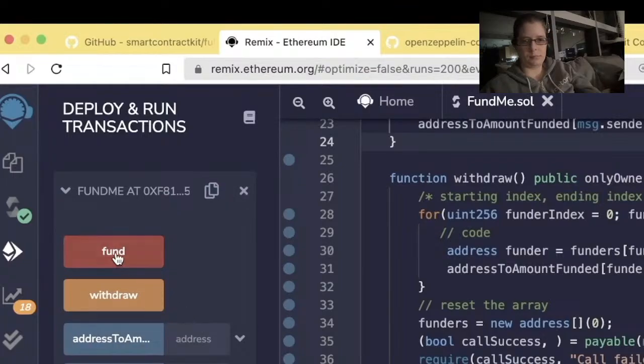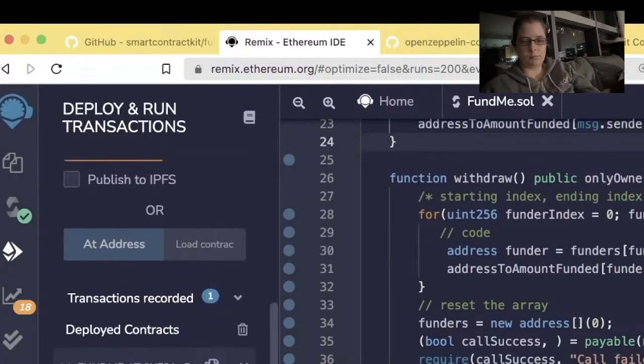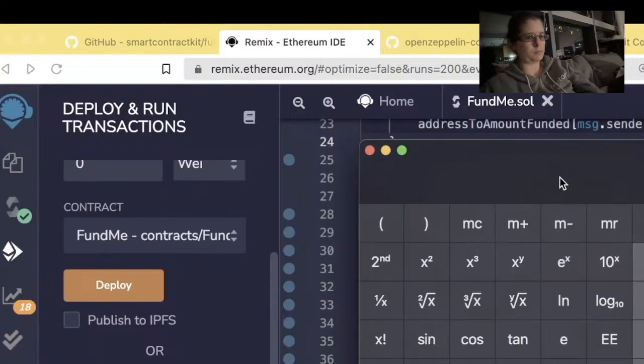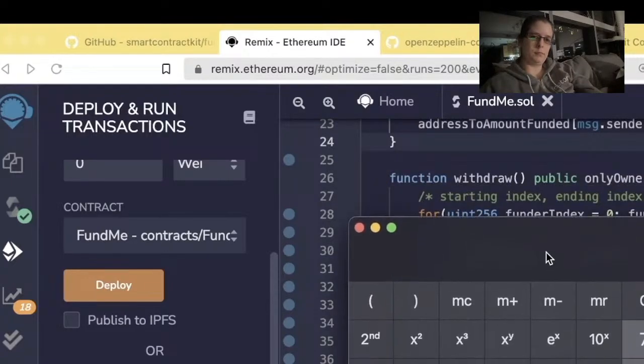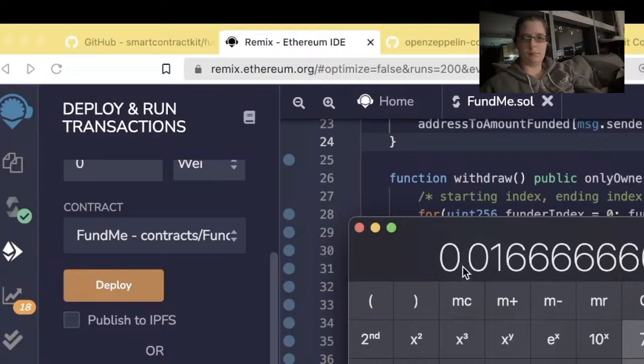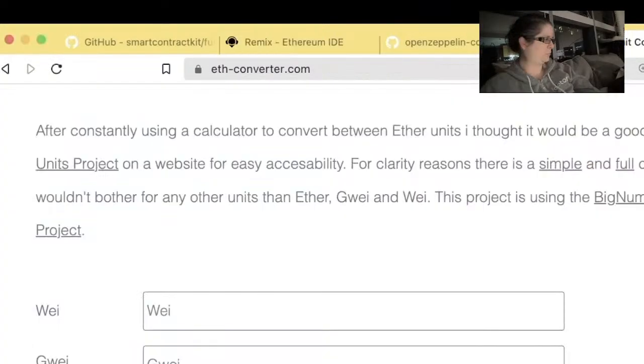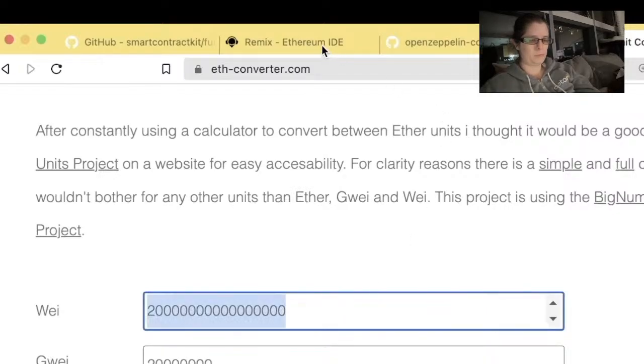So first, let's go ahead and fund this contract. Again, funding, we got to do a little bit of math. Right now, since the price of ETH is around $3,000, and we're looking for $50 minimum, we can do 50 divided by 3,000. So we know that around 0.02 Ethereum should be enough for this contract to work. So 0.02 Ethereum is this much way.